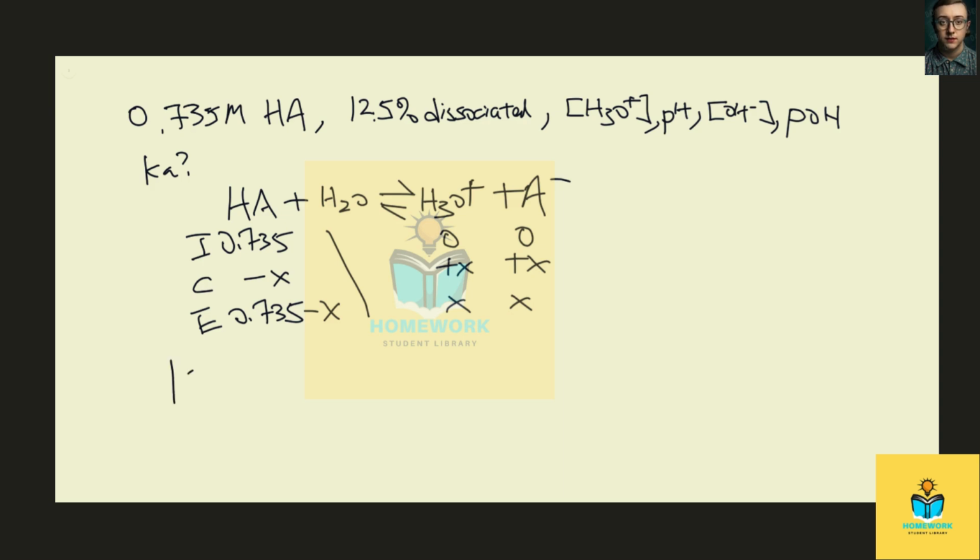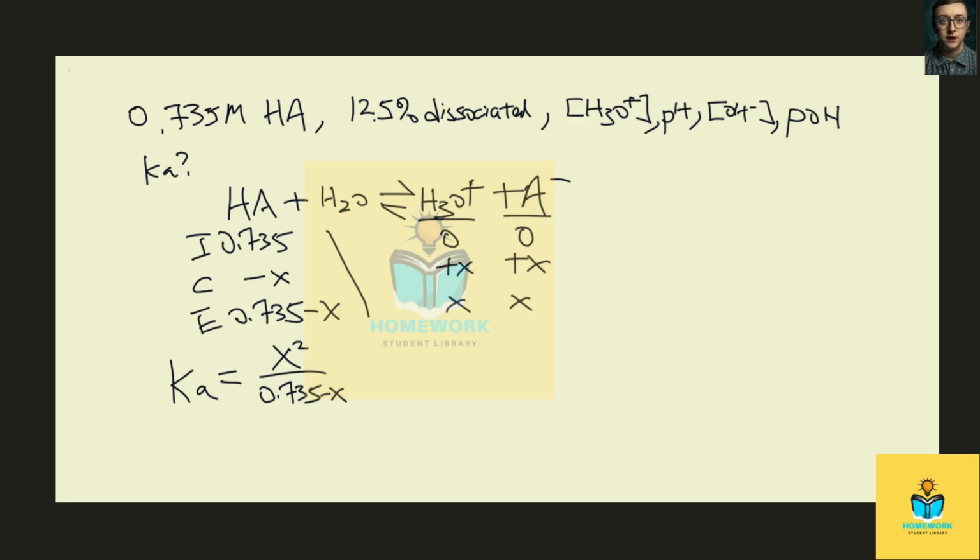So the Ka of the weak acid can be found by multiplying the equilibrium concentration of our conjugate base and also the hydronium, over the concentration of our acid.